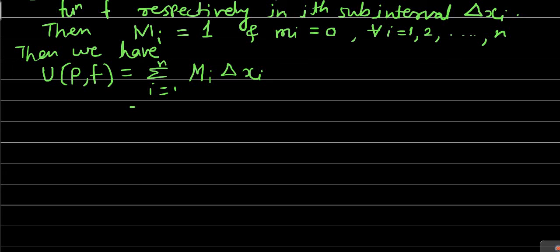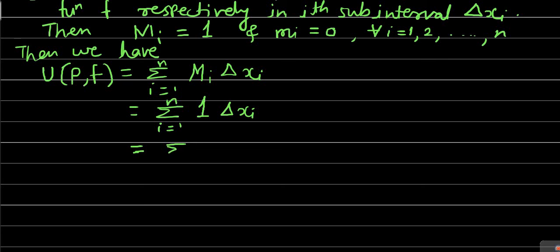Putting in the value of capital Mi, the summation over i equal to 1 to n, where capital Mi is equal to 1, gives 1 into delta xi, which is simply delta xi.